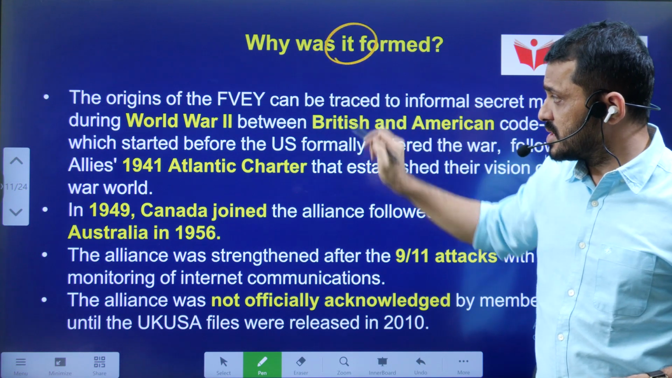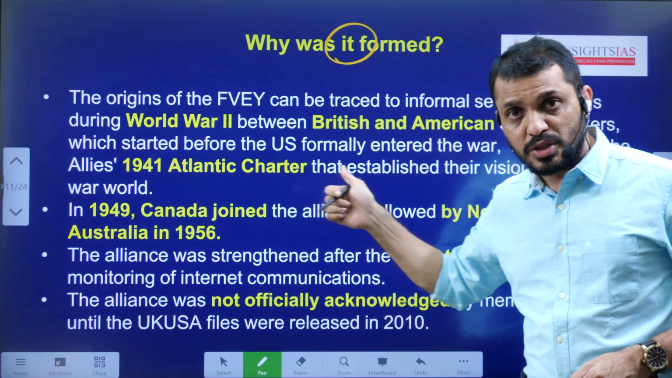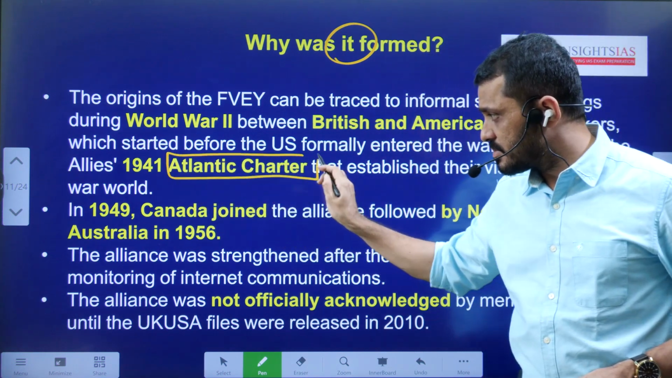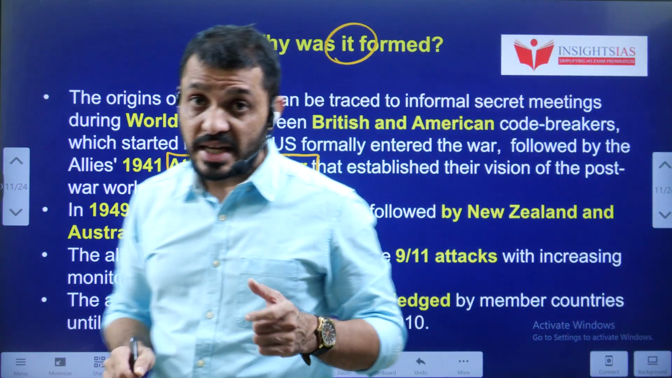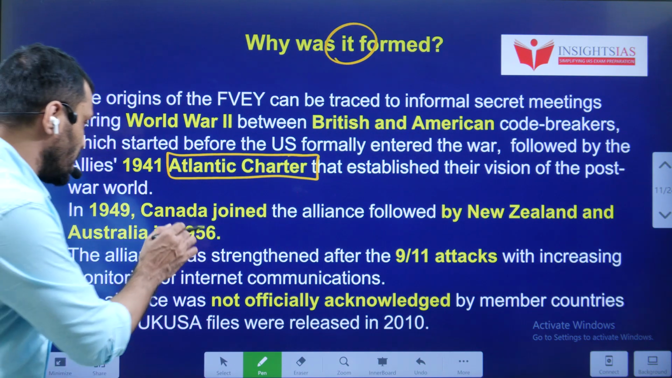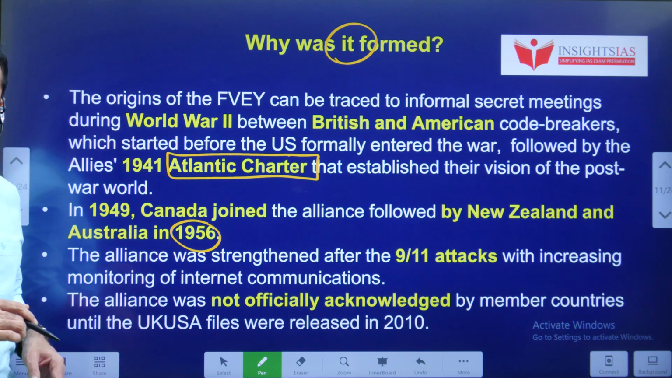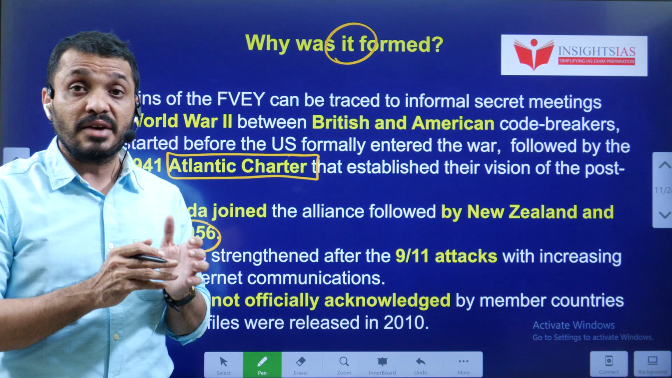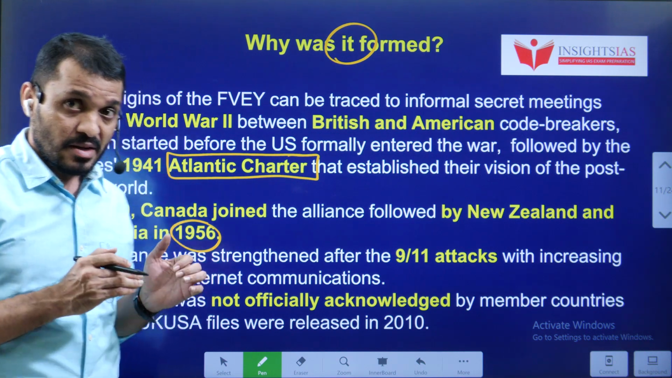Then why was it formed? Like I said earlier, it was formed in World War II in 1941 as a result of the Atlantic Charter. In 1949, Canada also joined this alliance. It was followed by New Zealand and Australia in 1956. That means its genesis was way back in 1941 and it fully grew in 1956 with the addition of Australia and New Zealand.